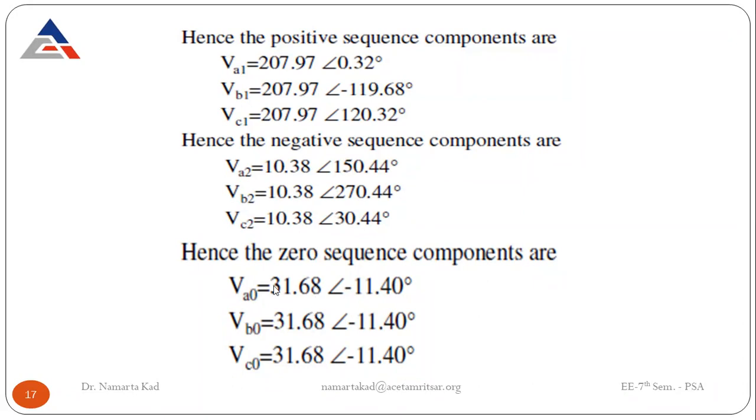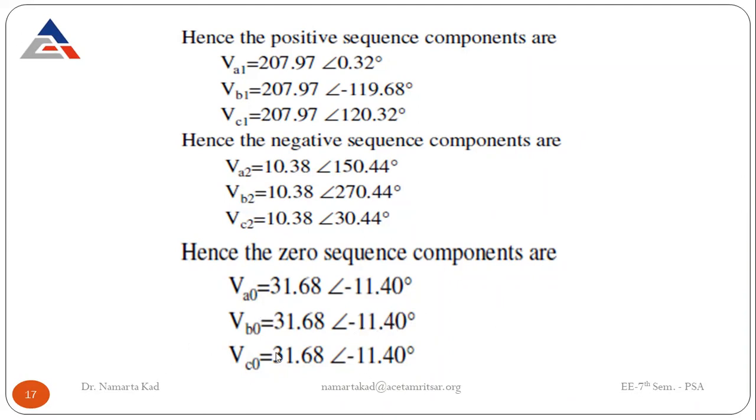Similarly for the zero sequence components, the magnitude remains the same and there is no phase difference. If one comes out to be minus 11.40, then all will be at minus 11.40. No 120 displacement is there in the zero sequence component terms.